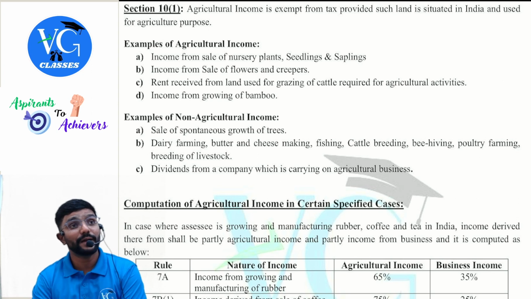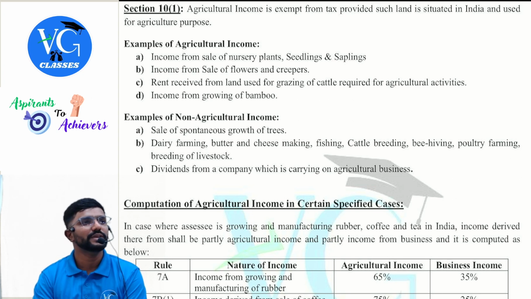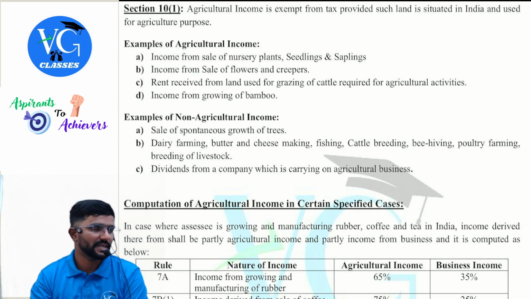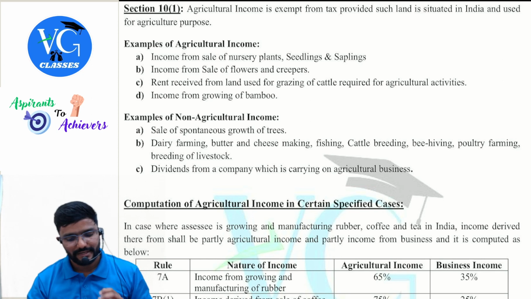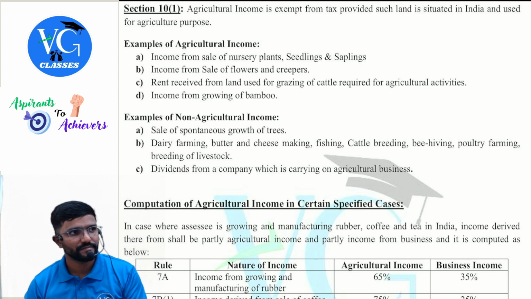But if it is bamboo, yes, it is an agriculture income. For anything other than bamboo, if it is spontaneous growth of trees that you have severed or cut and sold, then it is not an agriculture income. Even dairy farming looks like agriculture, but actually it is not agricultural income, guys. We'll proceed further.